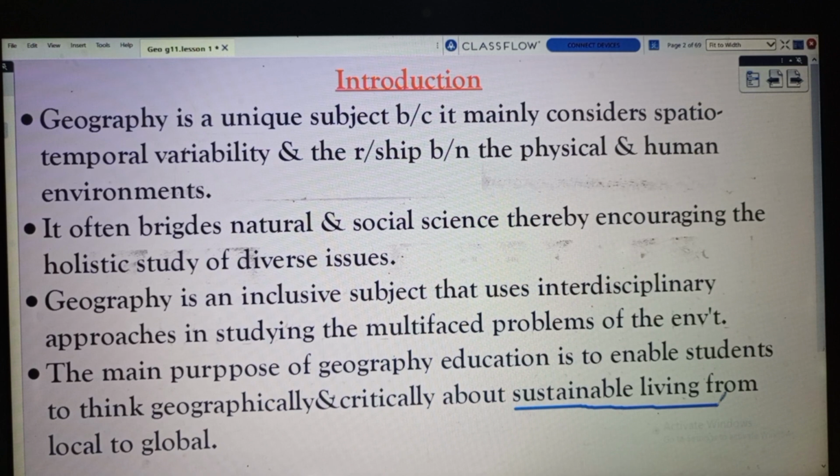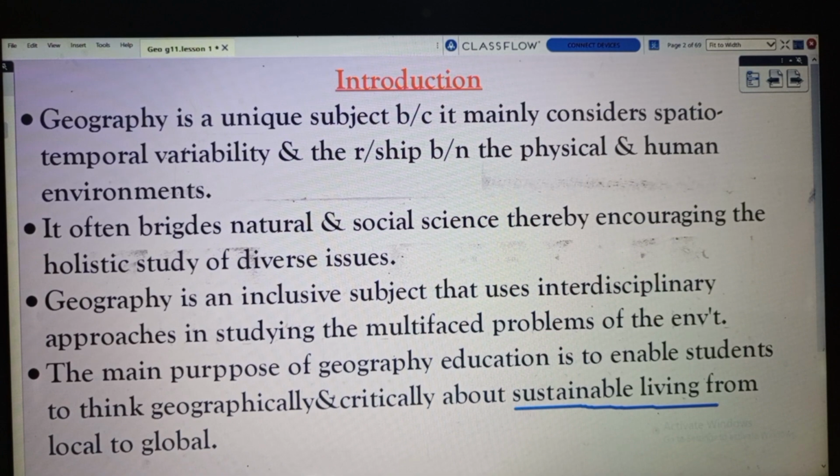So, geography enables learners to critically think about the sustainability of living from local to global. Therefore, geography is a unique discipline.